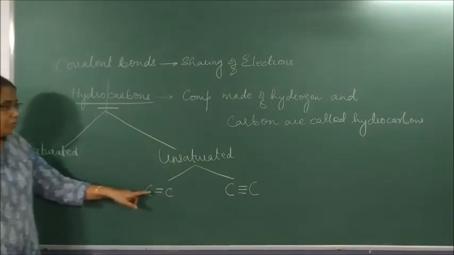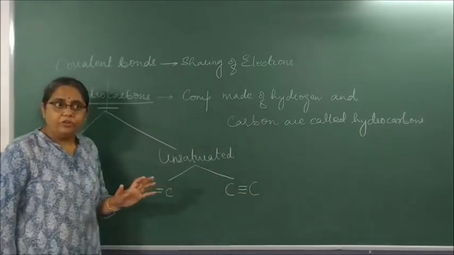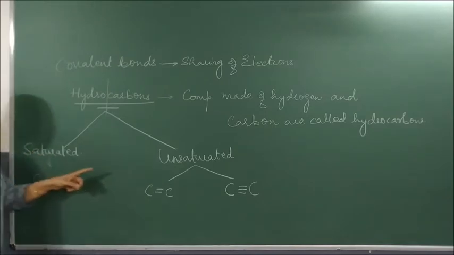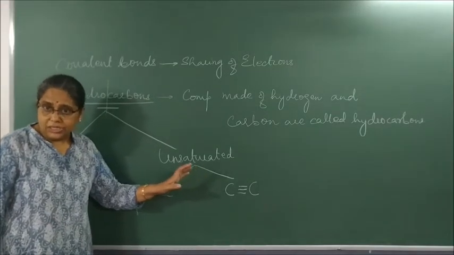All these bonds are covalent bonds formed by sharing of electrons. So if carbon-carbon single bond, it is saturated. If carbon-carbon double or triple bond, unsaturated.